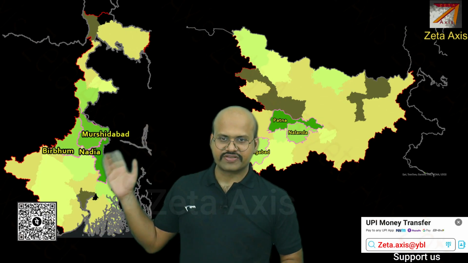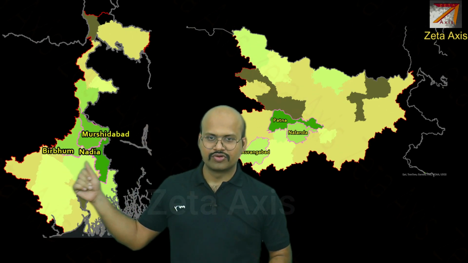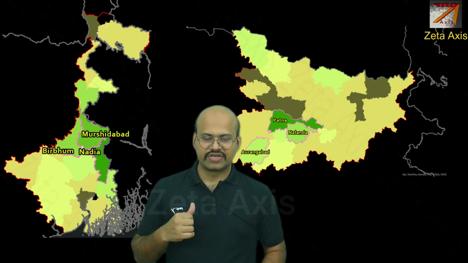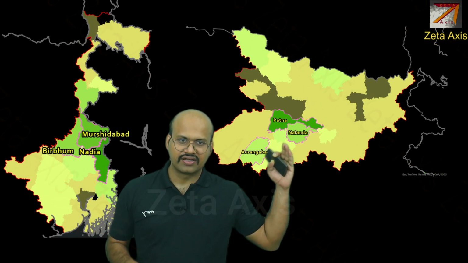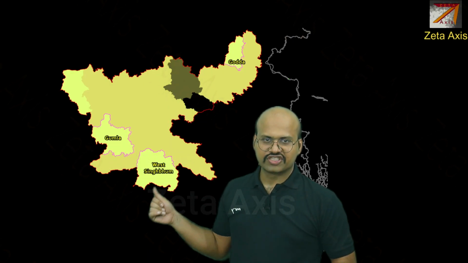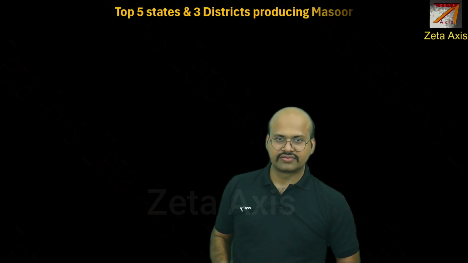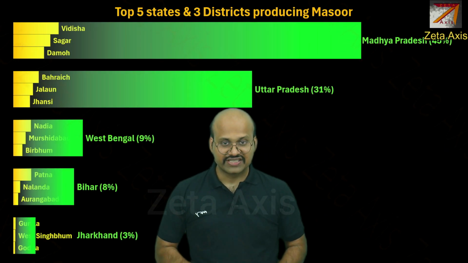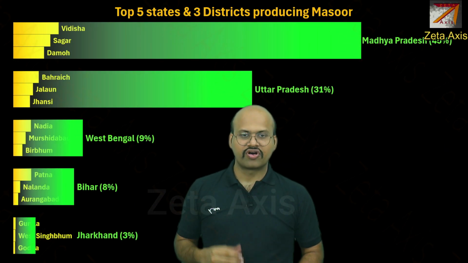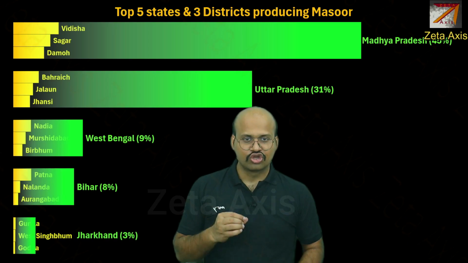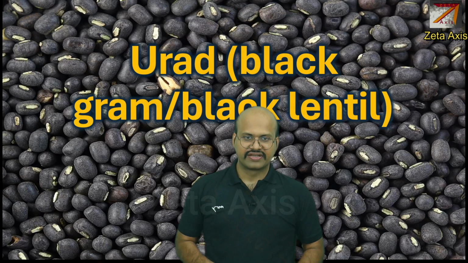Then in West Bengal, we have Murshidabad, Birbhum and Nadia, where the majority of Masur is produced in West Bengal. And then in Bihar, we have Patna, Nalanda and Aurangabad. And in Jharkhand, we have Gumla, West Singhbhum and Godda. Here in this chart, we can see the top 5 producers of Masur as well as the top 3 districts in those states. Now let's see Urad.